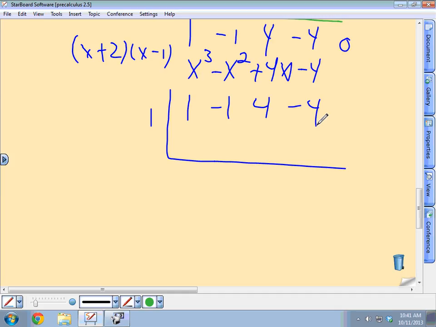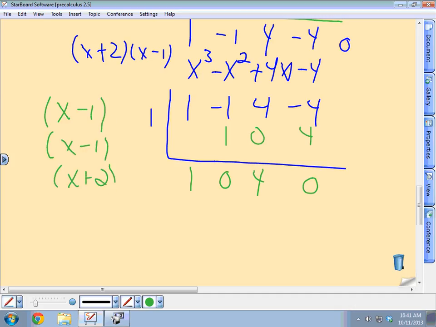So what are we going to get? Well, 1 times 1 is 1, 0, 0, 4 plus 4, 0, right? So that confirms that we have another x minus 1 because it came out to 0. So far we have an x minus 1, an x minus 1, and an x plus 2. What does that leave us with? X squared, and you could say plus 0x, but let's leave that off, plus 4. That's all we have left, right?